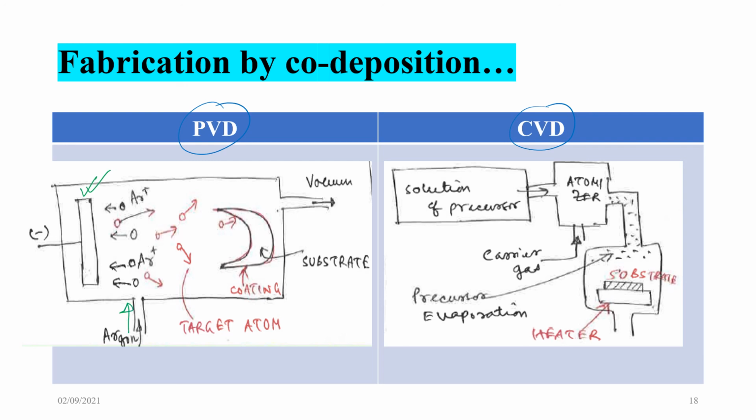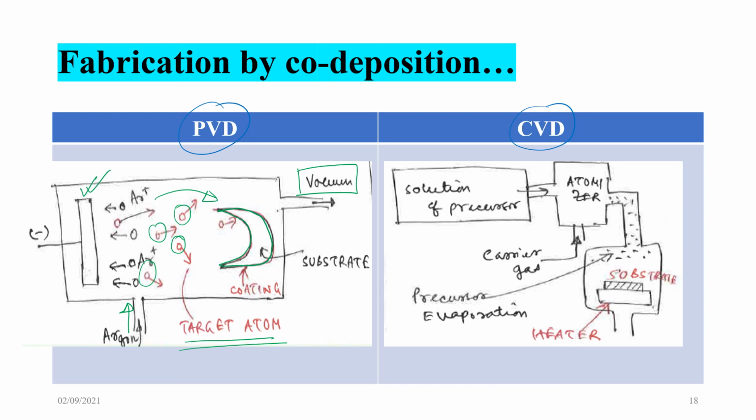These argon atoms bombard the surface of the electrode. Then target atoms are sputtered. Why are they called target atoms? Because these atoms will now settle over the substrate and do the coating. They are carried over due to a potential gradient, and obviously this happens inside a vacuum.